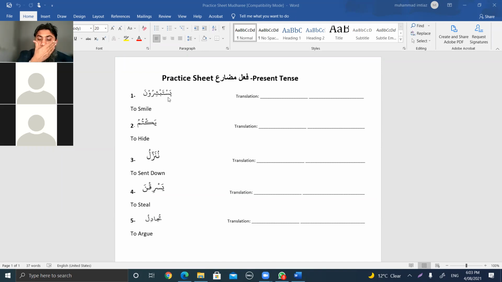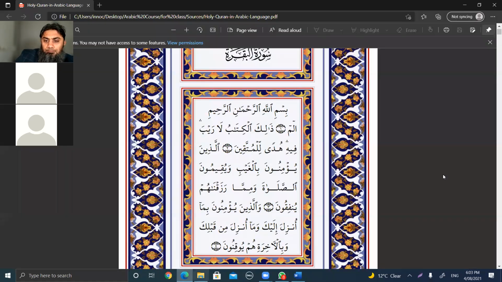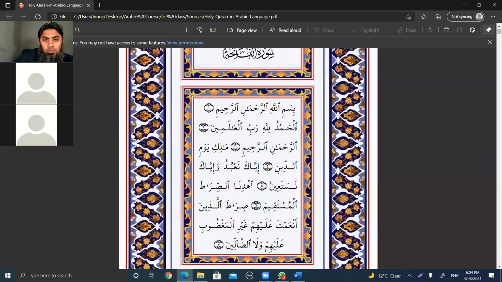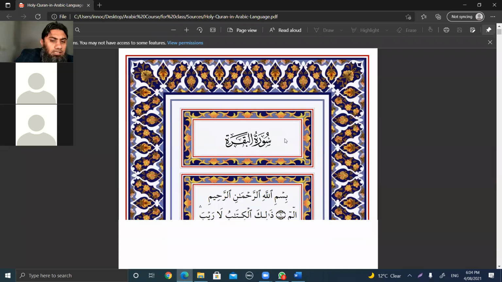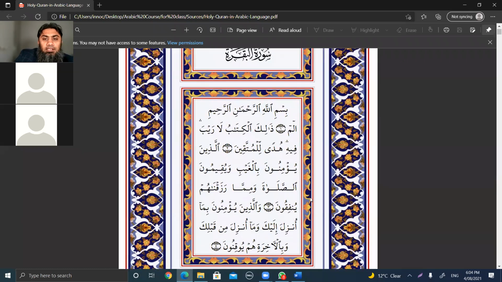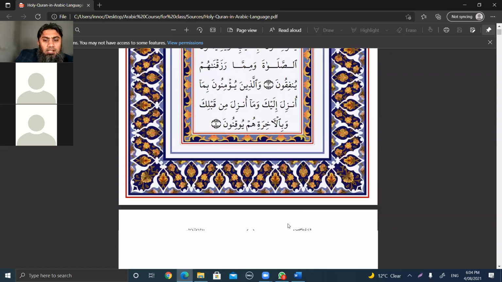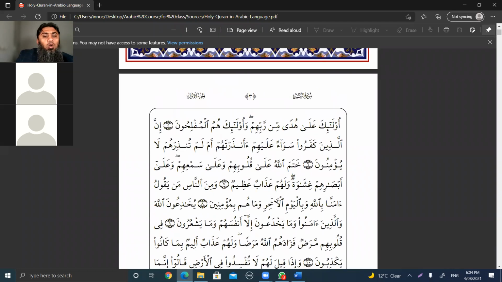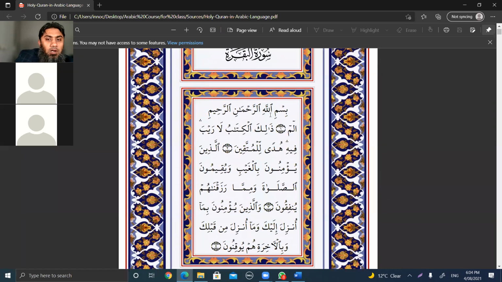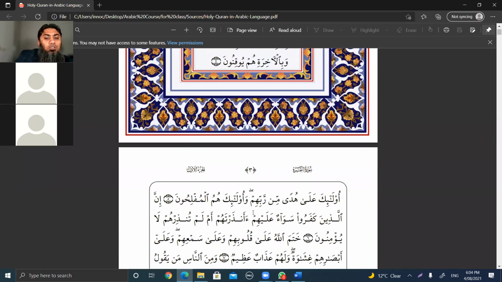Okay, if there's no question, you remember I said at the start of today's class that I'll give you a small exercise which you can do on your own time, and then send to me before the next class. Now let me show you that exercise. This is Suratul Fatiha, and then Surah Al-Baqarah starts. Your assignment is this first page of Surah Al-Baqarah and this second page. All you need to do is give me Fail Mudare from the first page and second page of Surah Al-Baqarah.